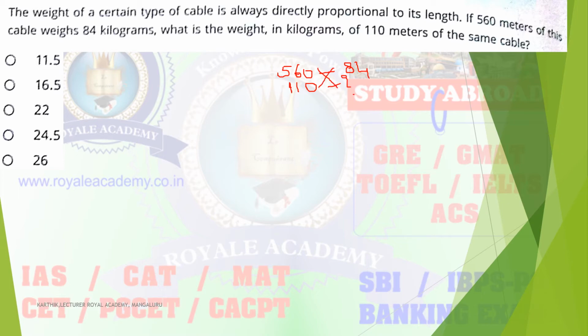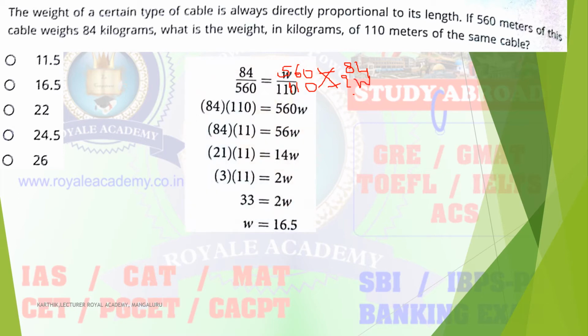You have to determine the value of weight. So 84 into 110 is equal to 560 into W. This is the cross multiply. 84 into 110 is equal to 560 into W.